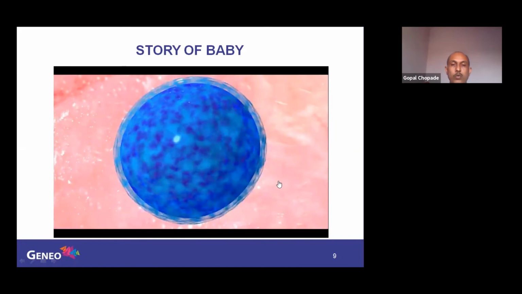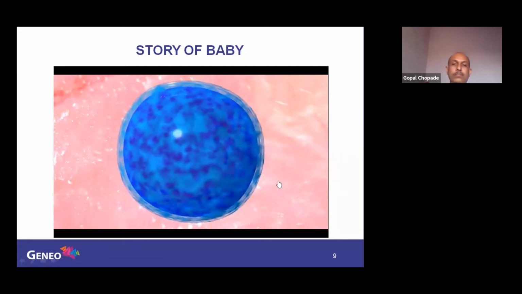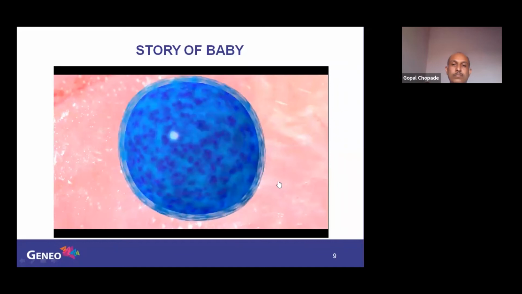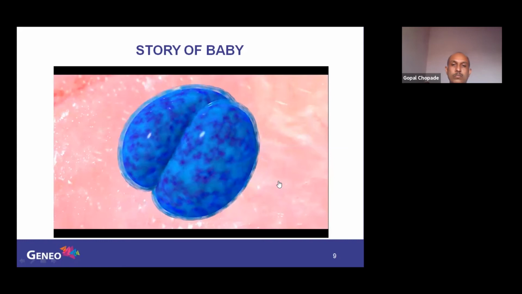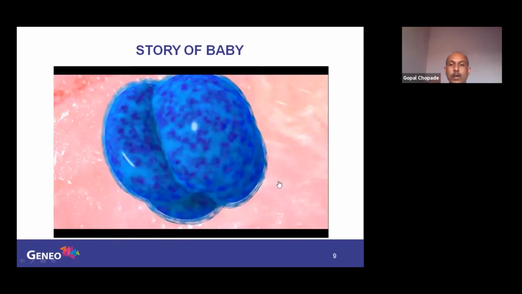Now this is what we call a zygote. See, now it will go on dividing. So when it divides, it will become an embryo.